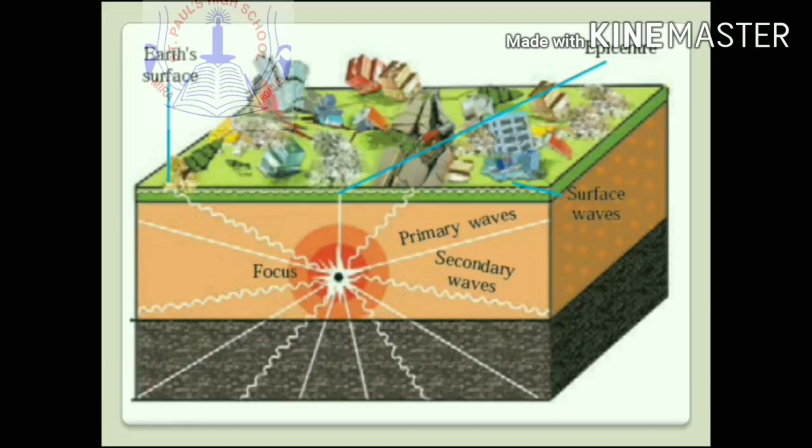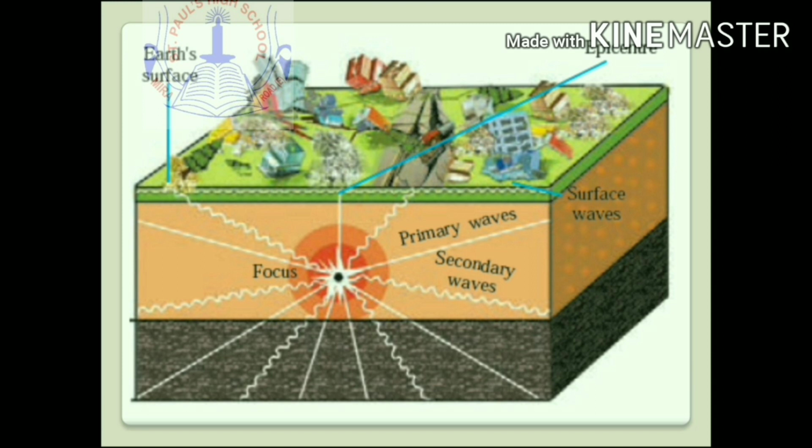Because of the movements occurring below the earth's surface, tension is created and it keeps on accumulating. High energy is released at the place where these tensions mount up. This is the center of the earthquake, and it is called the focus or hypocenter.